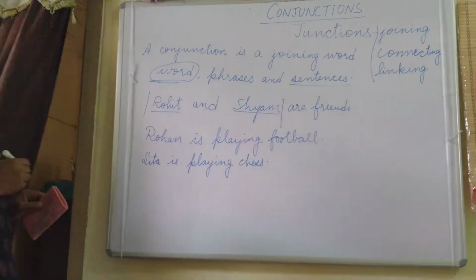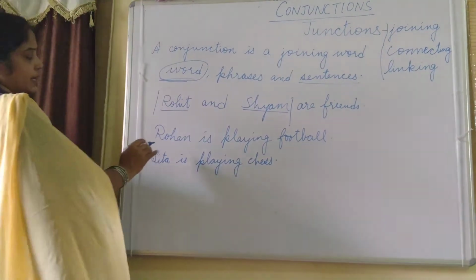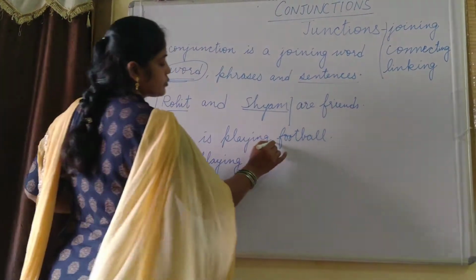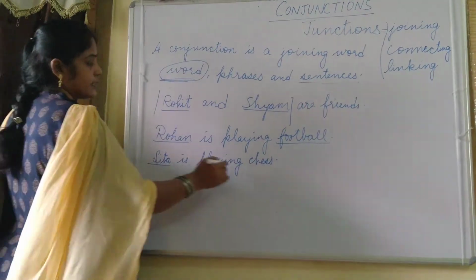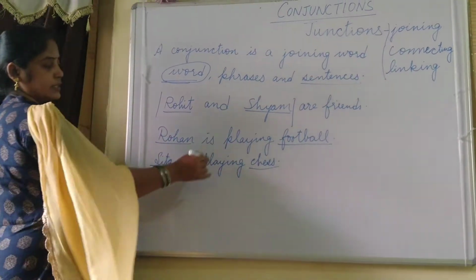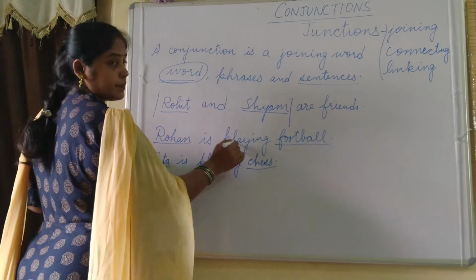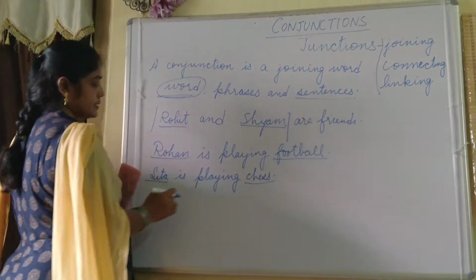Now see how it is joining the two sentences. One I have given: Rohan is playing football. And Sita is playing chess. Both are doing the same kind of work, but here their work is different. Both are playing, but the result is something else.